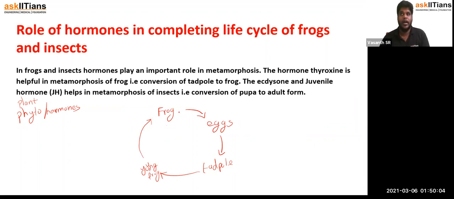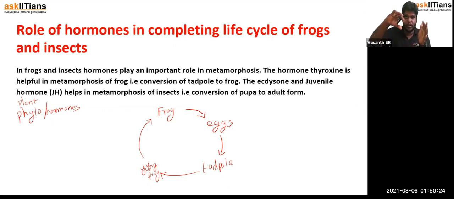So when a young one is born and does not have the same body design as an adult, it needs to undergo morphological, structural body changes to change into an adult.